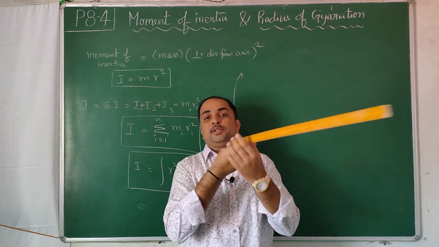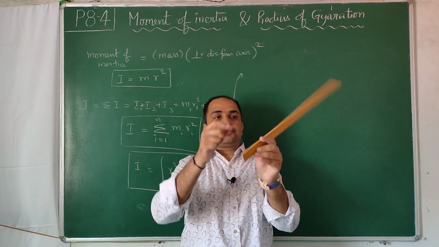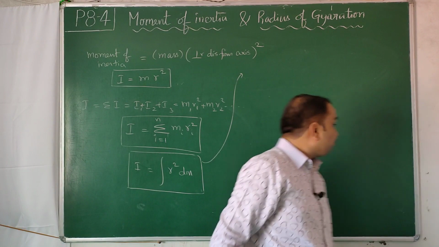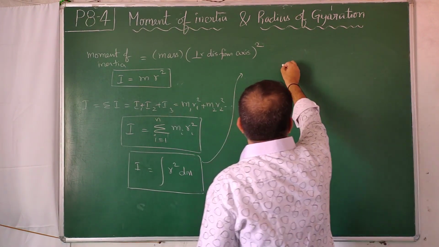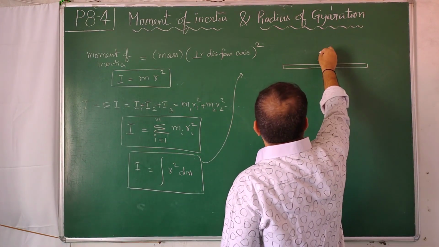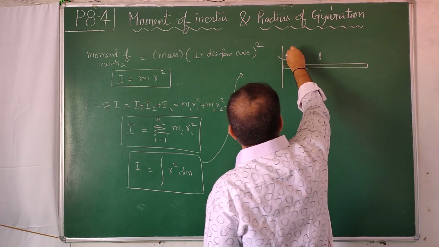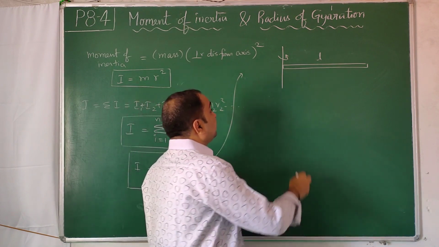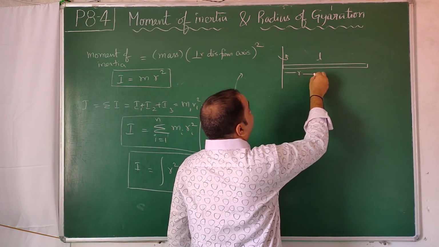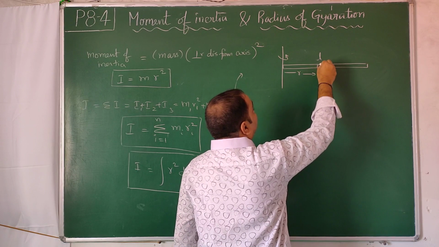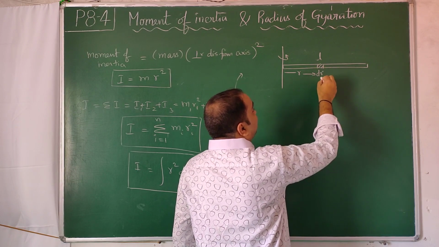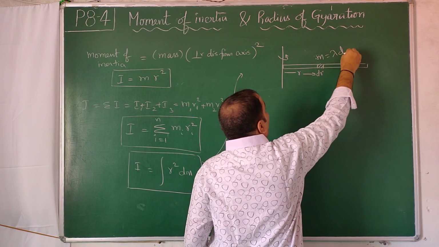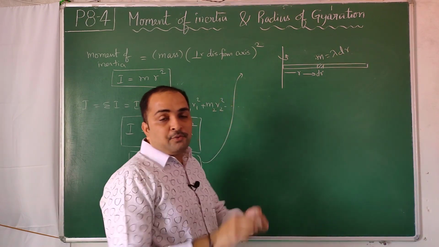So I am rotating about this axis like this. When I am rotating like this, say the length of this rod is L, and the axis of rotation lies at its end and perpendicular to the length. So at a distance r, I chop a small portion dr such that the mass of dr is m, which is equal to lambda dr, where lambda is the uniform distribution of mass.